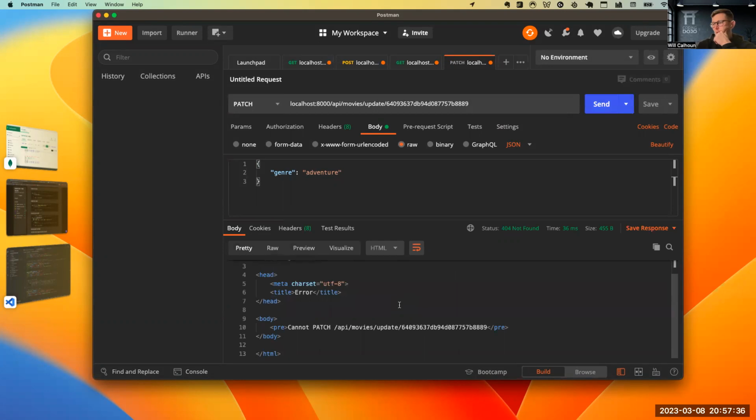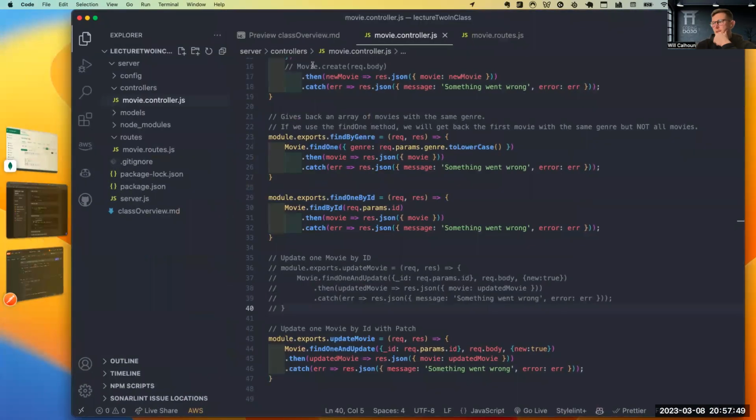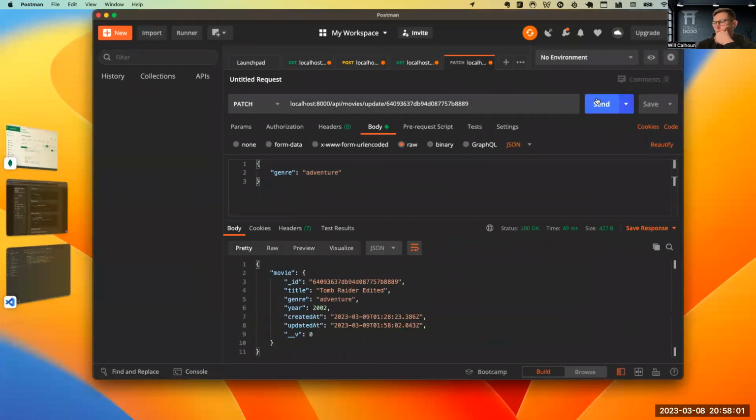It does not. Cannot patch API movies update. Is it because it still says put on your routes? Do you need to change to patch on that? That's exactly, yes, thanks, Bear. It's exactly what it is. It doesn't have that, right? So I'm going to say patch. It's exactly it. Let's try again.